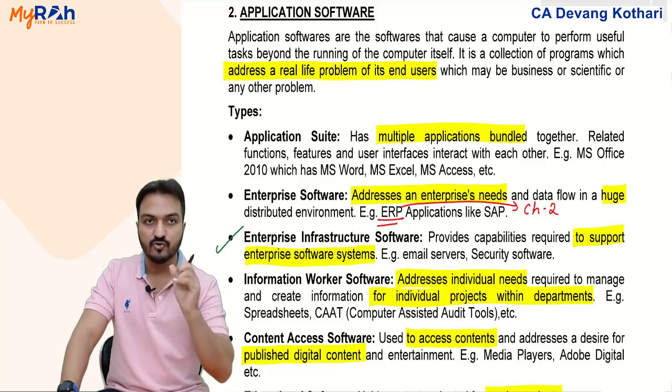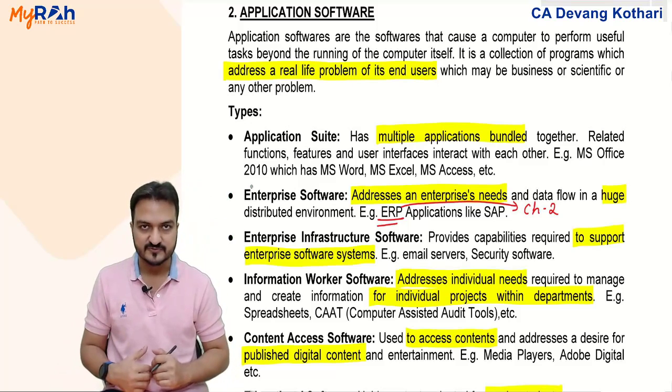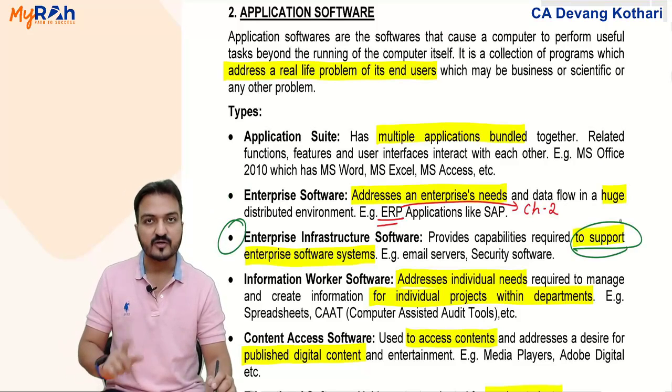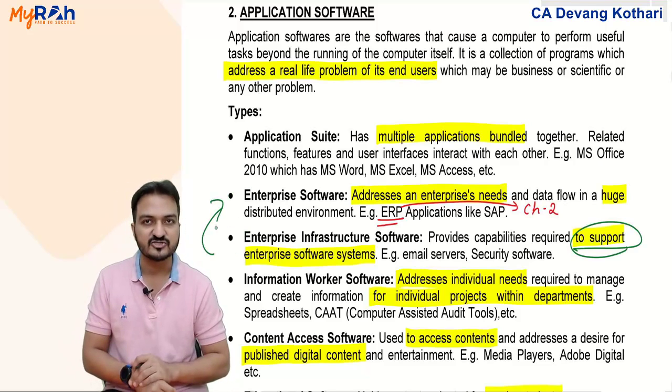In simple words, you remember like this. Enterprise software is for my business. Enterprise infrastructure software is to support the enterprise software. It is to support this enterprise software.